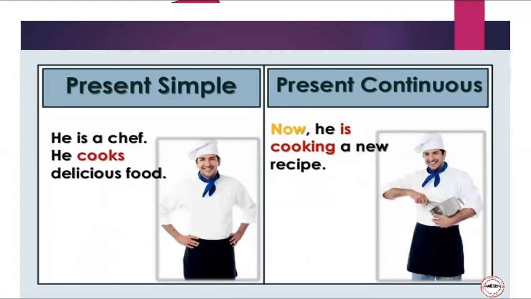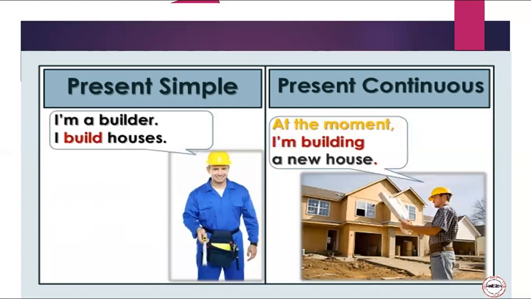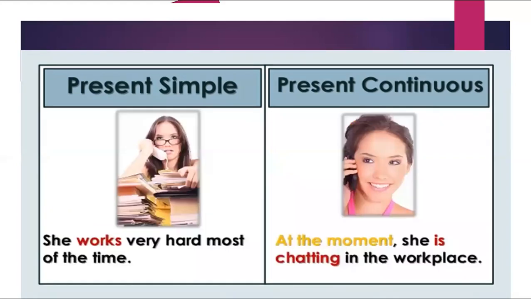When I say in present simple, he is a chef, he cooks delicious food. But in present continuous, when I say now, he is cooking a new recipe. Here, he talks about an action that's happening at the moment of speech. When I say in present simple, I'm a builder, I build houses. But when I say at the moment, I'm building a new house. In present continuous, you're going to talk about an action that's happening at the moment of speech.